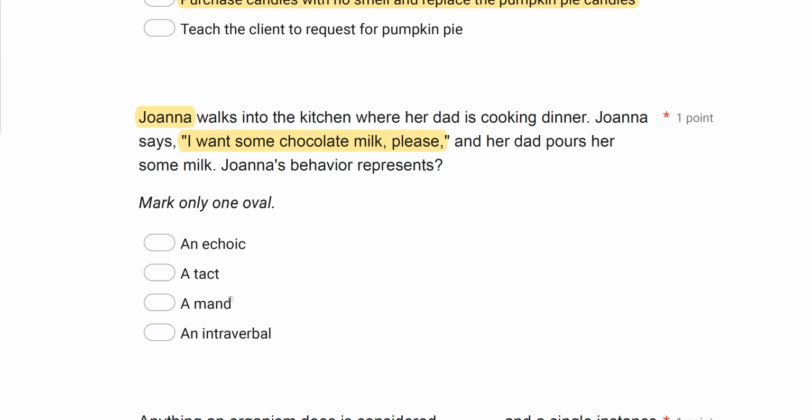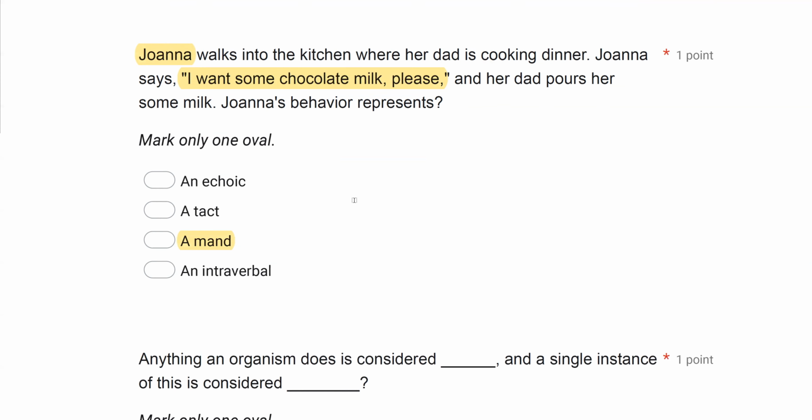What she's done is she's made a request. She's manded, because a mand is a request. It's not an interverbal because nobody asked her a question and nobody engaged her in conversation. She just made a request spontaneously. And so know those four basic things. Don't get too hung up on the question, but it's a good teaching question because you're going to hear these all the time in actual practice.